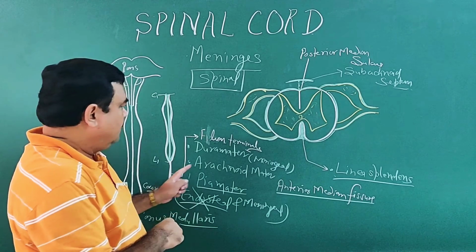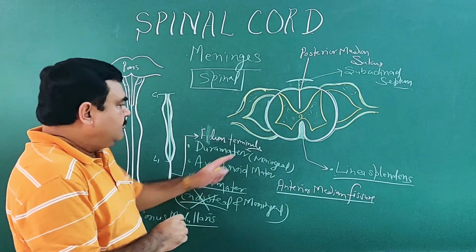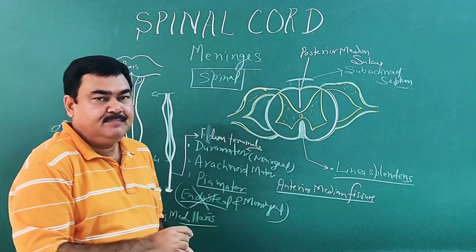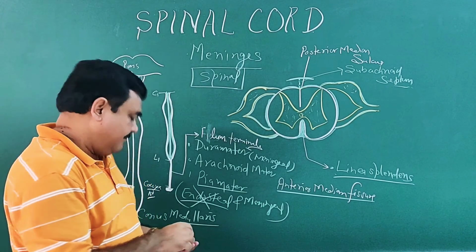And the fourth most important thing which the pia mater forms is the ligamentum denticulatum.